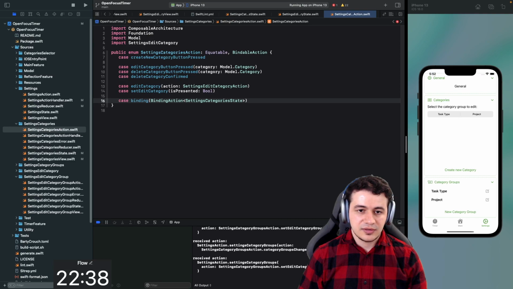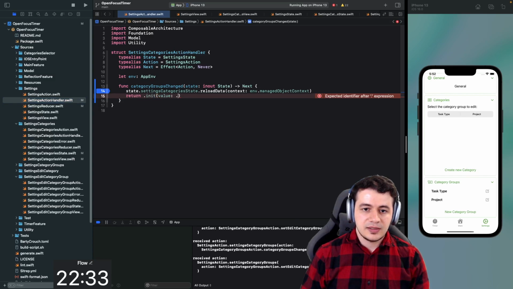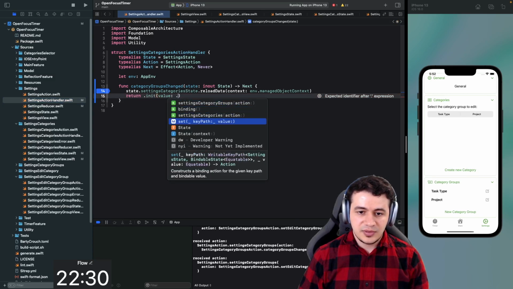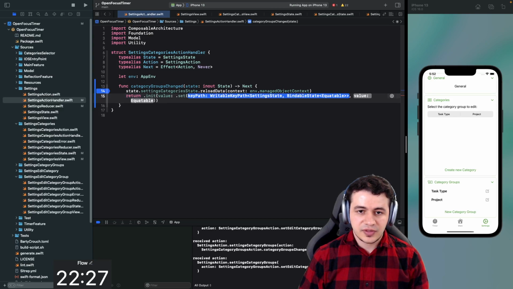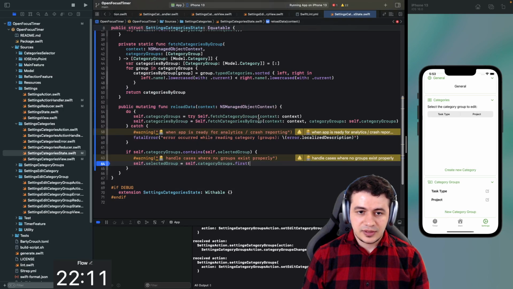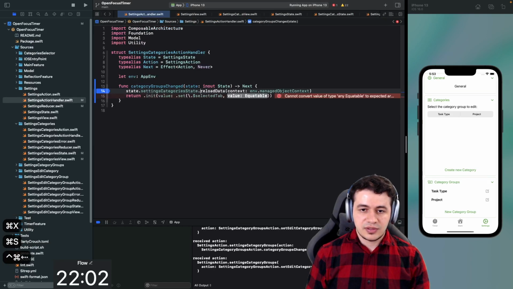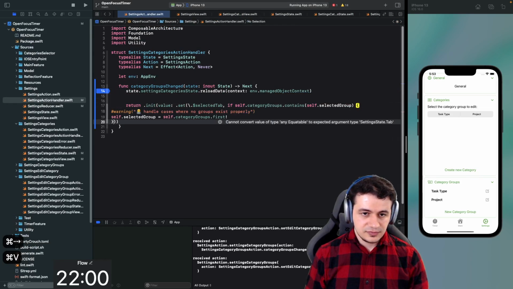But this is a binding. It is a bindable state, so it has an action. It has an action, it's just called differently. And it is called via set key path. Is it that? Constructs a binding action for the given key path? I think so. So we just say selected tab, and we set it to whatever the new data is. And it is being set here. Maybe it should be set here instead. I should just do something like that in here.